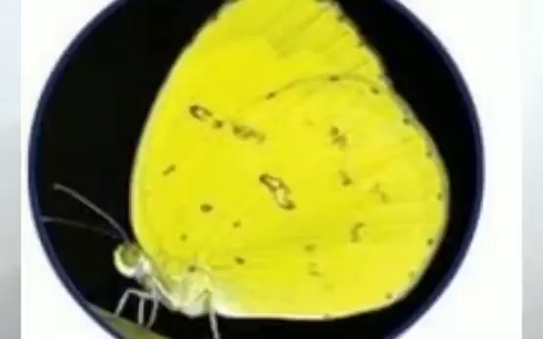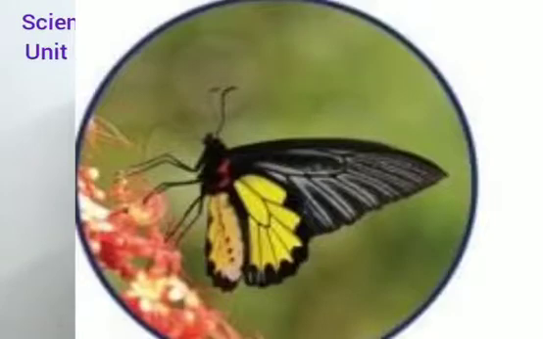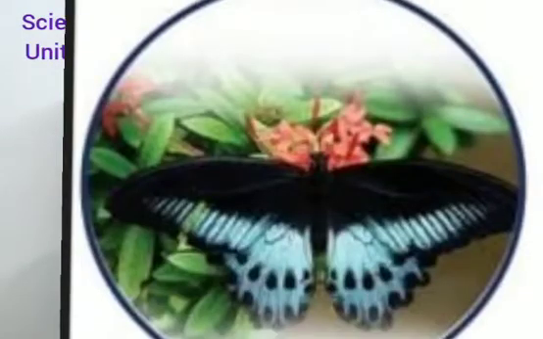In the butterfly park, you can see many butterflies like the little yellow butterfly, the southern birdwing, common Mormon and blue Mormon. These are the commonly seen butterflies in our locality. And you can see the pictures of different butterflies and their larvae.